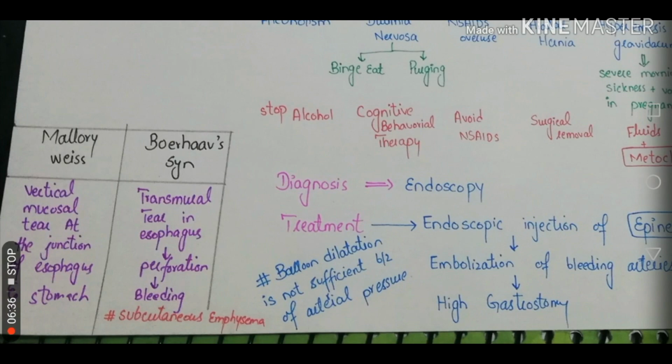Another important thing is that we must differentiate Mallory Weiss syndrome from Boerhaave syndrome. Mallory Weiss syndrome can be characterized by a vertical mucosal tear at the junction of the esophagus and stomach. Boerhaave syndrome, on the other hand, is a transmural tear in the distal esophagus that leads to perforation, severe chest pain, and bleeding. Now, a typical sign for Boerhaave syndrome is subcutaneous emphysema.